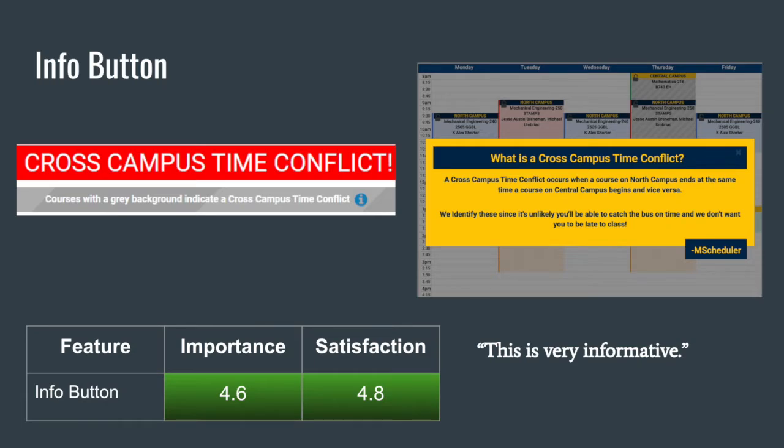A new feature created in our MVP2 is geared towards helping new users understand what a cross-campus time conflict is. To address this, we added a subheading with an info button that expands to the modal you can see on the right to add a more detailed explanation of our main use case. Our users found this to be very informative and rated it well in both importance and satisfaction.